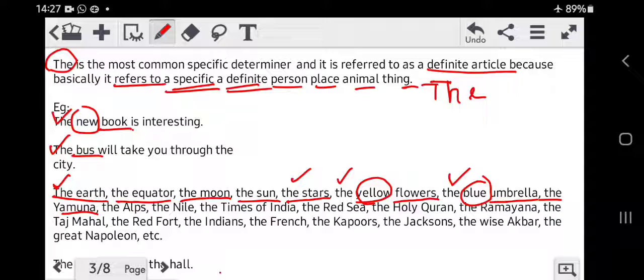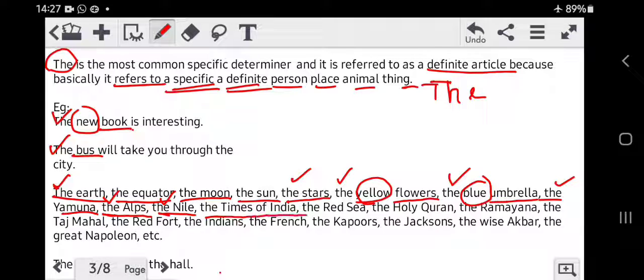The Yamuna. We are talking about a specific river which is called Yamuna, therefore the. Similarly, the Alps. The Alps are mountains situated in Switzerland. These mountains are only found at a specific location and they are specific, definite mountains, therefore the article the. The Nile. Nile is a specific river found in Egypt, therefore the article the.